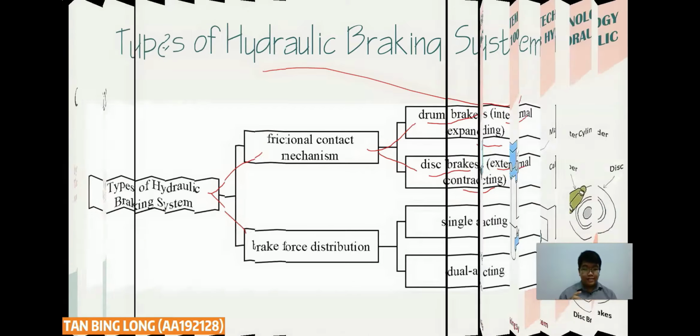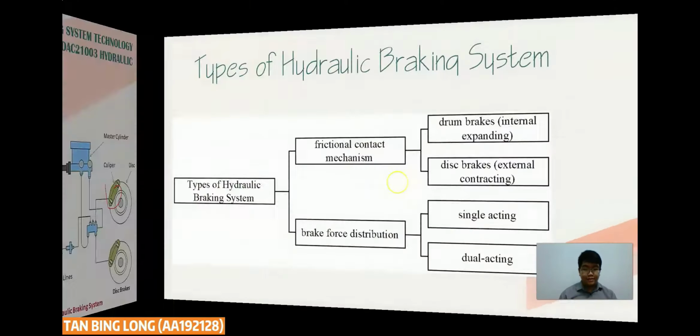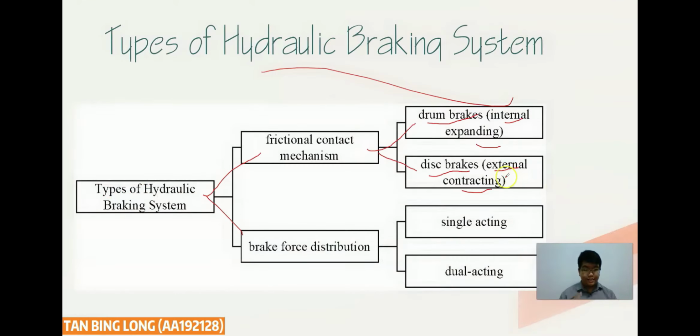This is because from this figure, we can see that the drum brake system is inside the wheel, and the disc brake is outside the wheel. So the drum is called internal expanding, and the disc is called external contracting hydraulic brake. For the brake force distribution, it can be single acting hydraulic brake and dual acting hydraulic brake. The single acting and dual acting can also be divided into drum and disc. The drum and disc for the single acting force distribution have a similar working mechanism, and the dual acting is also the same. The dual acting hydraulic brake can also be called double acting.